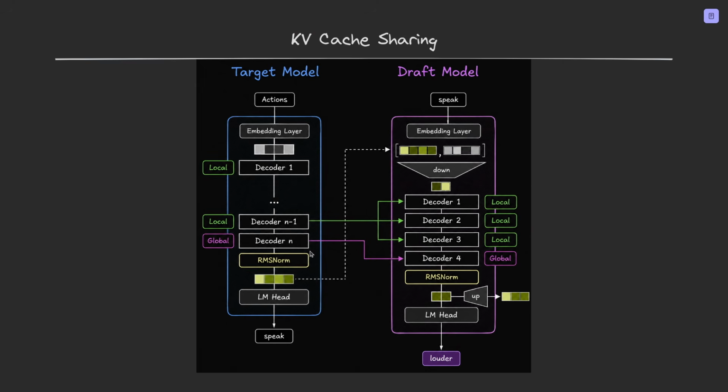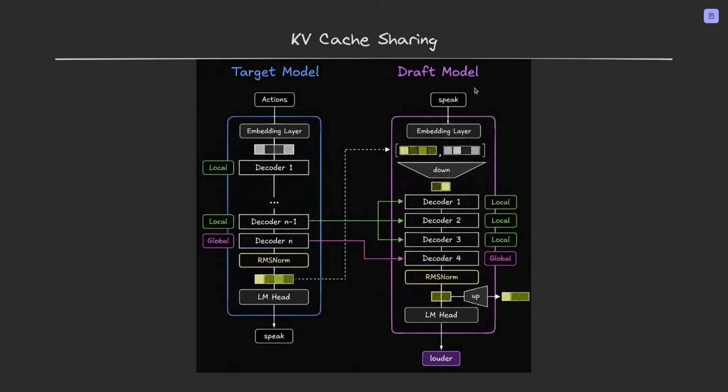Now for the global attention layer, since the last layer of any Gemma 4 model is always global, the draft model reuses the target model's global KV cache as well. And we can see it here as the purple arrow going through the global decoder to decoder 4 in the draft model. So why does it work? Because the draft model has a similar architecture to the target.